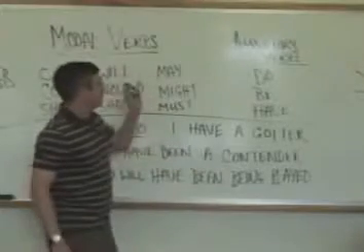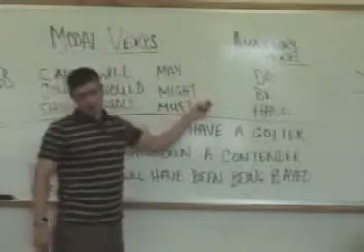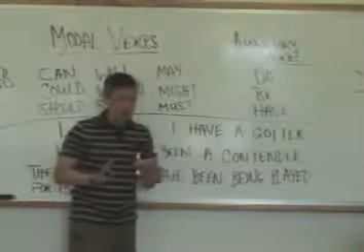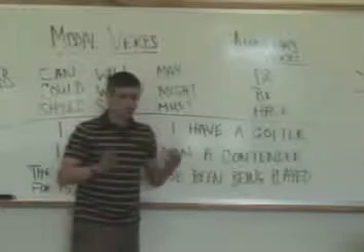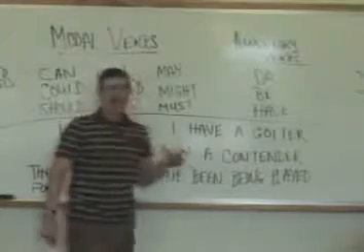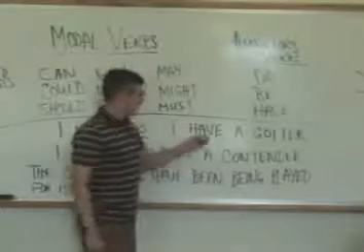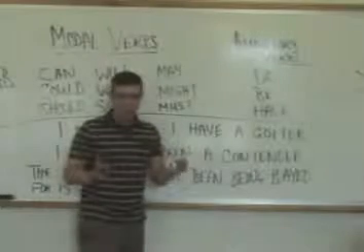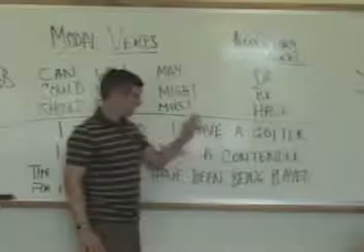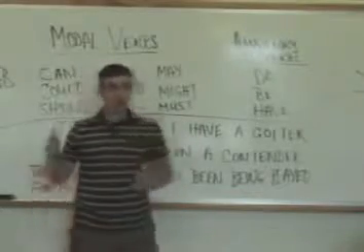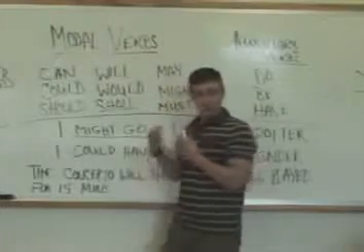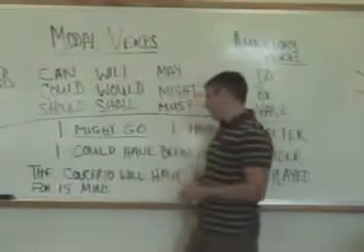Now, the auxiliary verbs can also be main verbs on their own. They're not always helping other verbs. Sometimes they are doing their own thing. For example, in this sentence, I have a goiter. And have is the one-word verb. It is the main verb. It is not a helping or auxiliary verb here. It is a main verb on its own. Modal verbs cannot act on their own. There's always either a main verb present or implied.